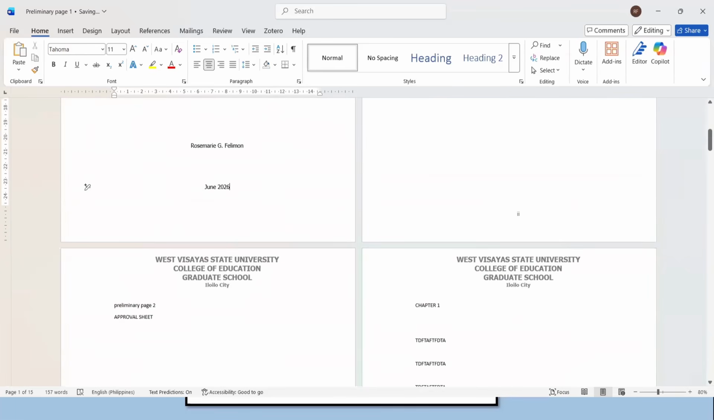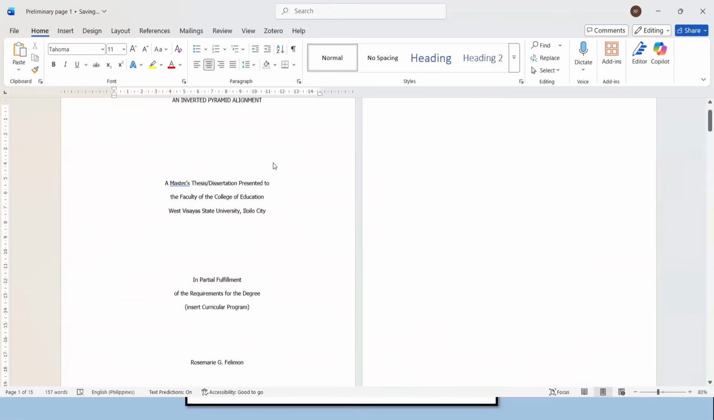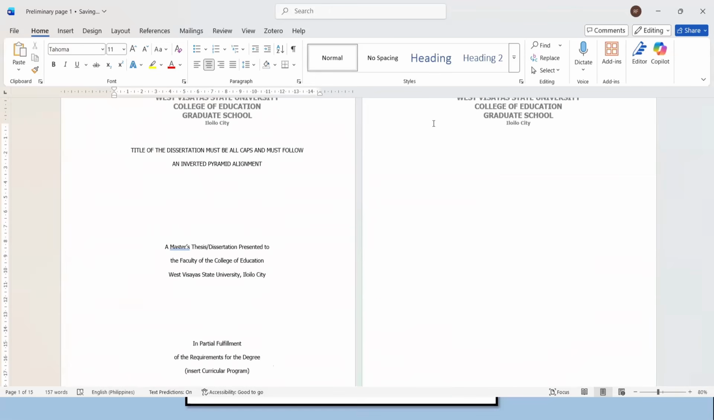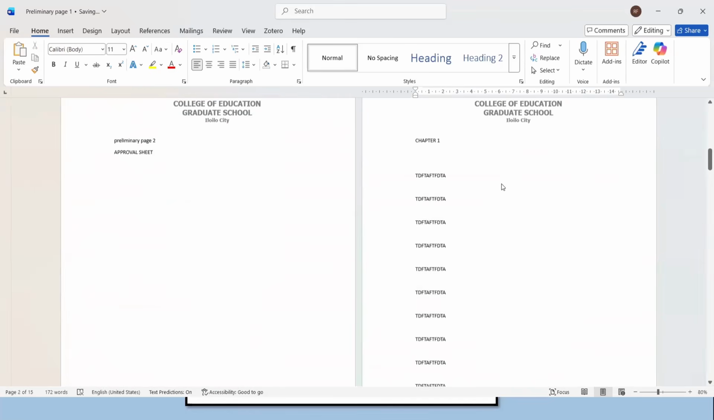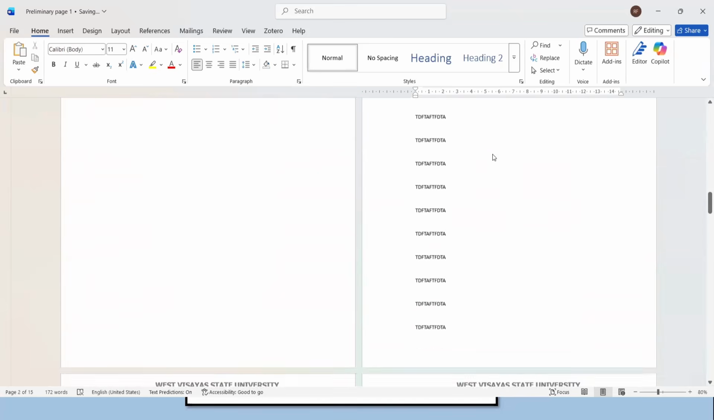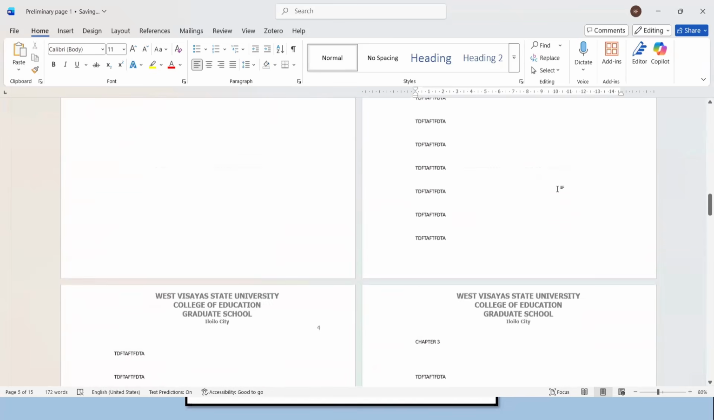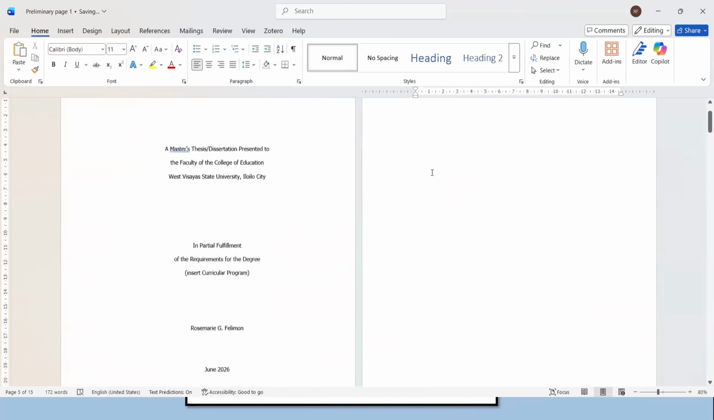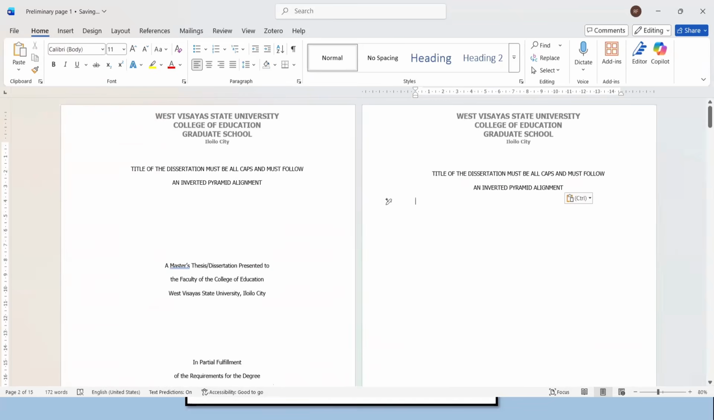There you go. So when I clicked undo, the pages are still here. Let me copy this one. Pasted it here. Let me check the paginations on the next chapters. Okay, they are still intact. Okay, so lesson learned based on this demo, it's possible that the formatting will change if you are going to copy and paste.